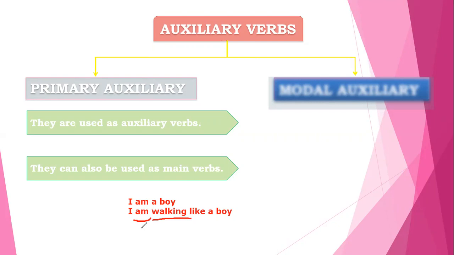In this case, our first verb, that is am, is acting as a helping verb or auxiliary verb, while the word walking is acting as a main verb. So we can come to a conclusion that the word am works not only as a main verb, but also as a helping verb.